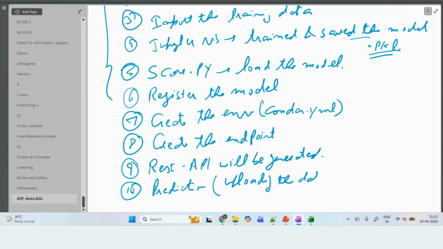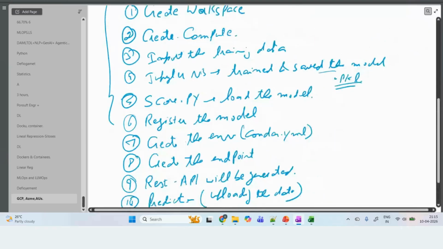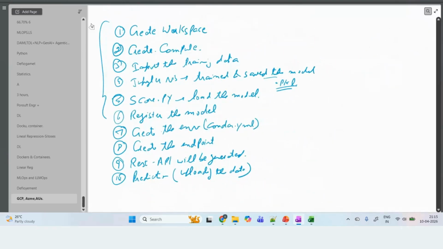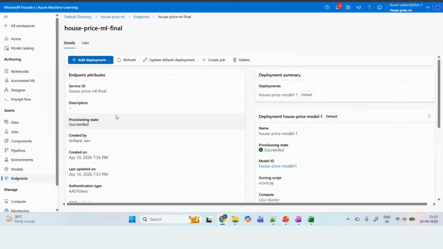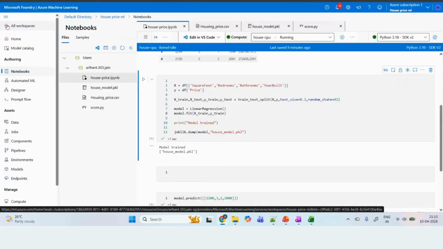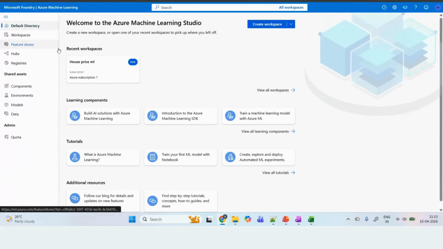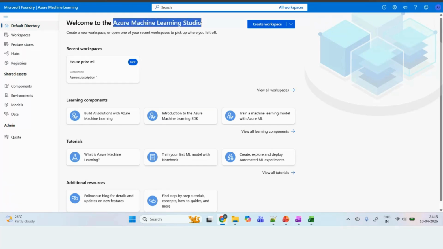Okay, so this is your end-to-end flow for creating the application, guys. Starting from the model, starting from the workspace creation part. And if anyone asks you on which tool we do it, we do it on the ML Studio. This is the Azure ML Studio, on which we are doing it.